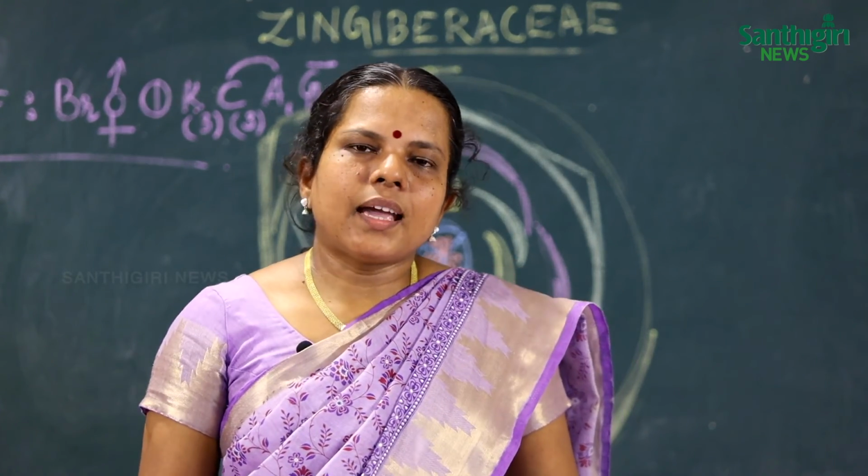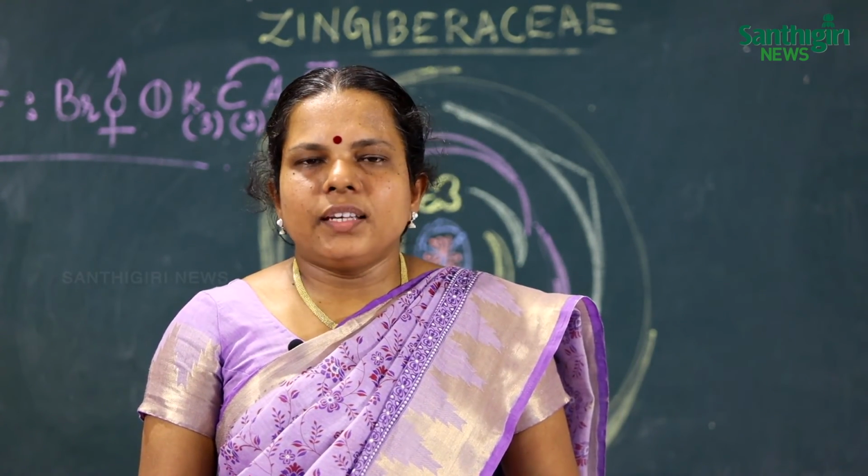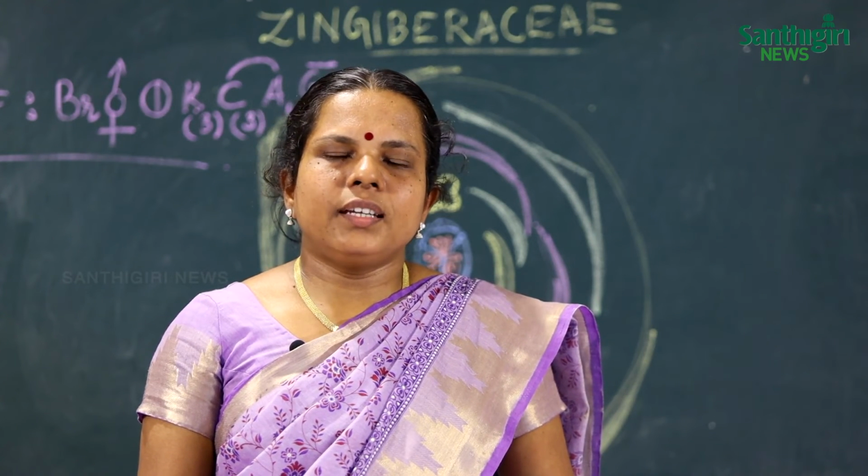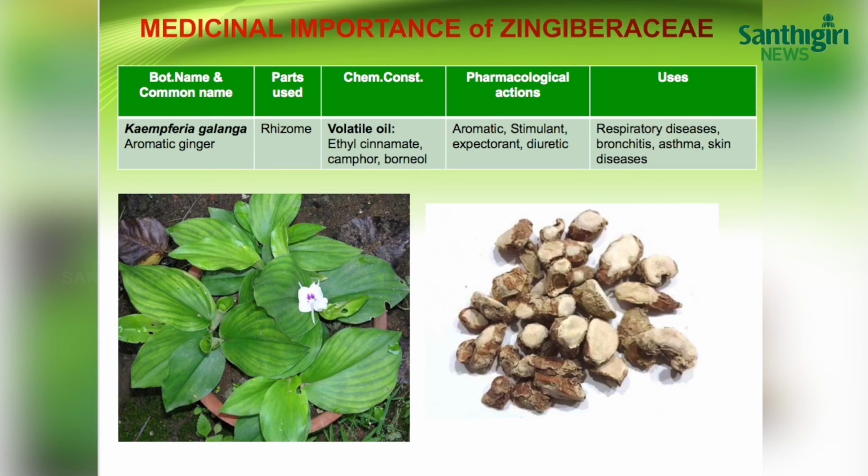Next to Alpinia galanga is Kaempferia galanga and also Kaempferia rotunda. Kaempferia rotunda is commonly called Indian crocus because of the special emergence of its flower, which emerges directly from the ground. Kaempferia galanga is the aromatic ginger.